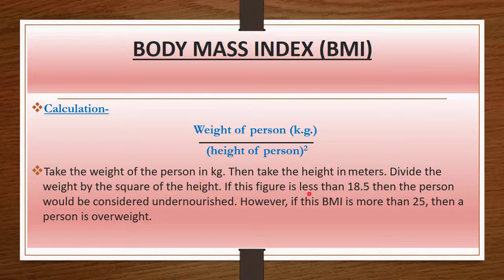And if this figure is less than 18.5, then the person would be considered undernourished. However, if this BMI is more than 25, then a person is overweight. So students, you can easily calculate the BMI. You can also calculate your BMI and know whether you are undernourished or overweight.